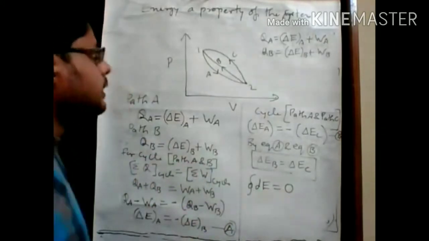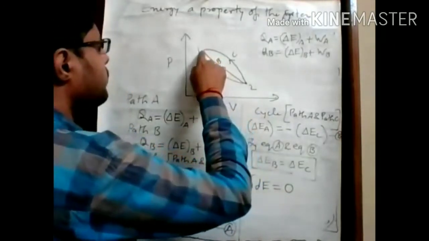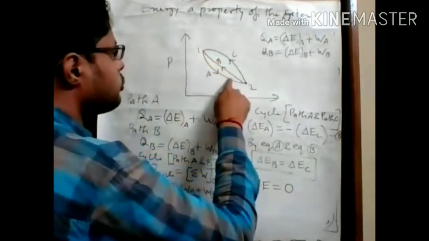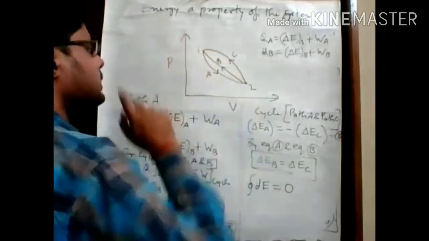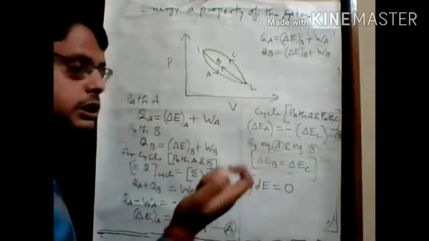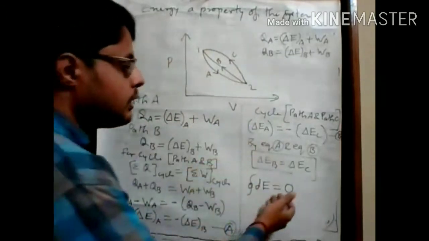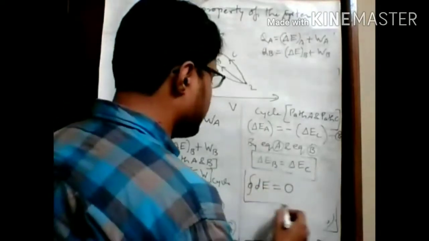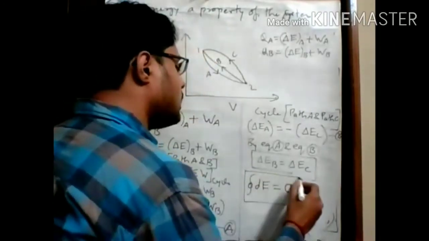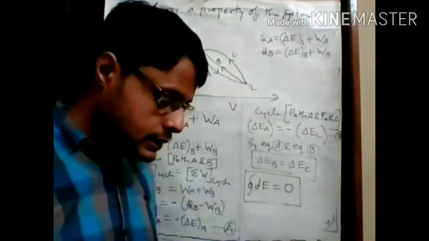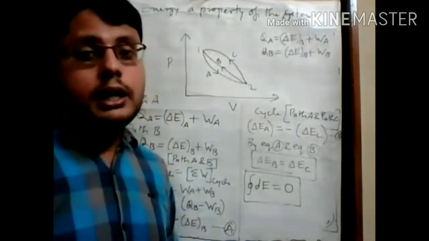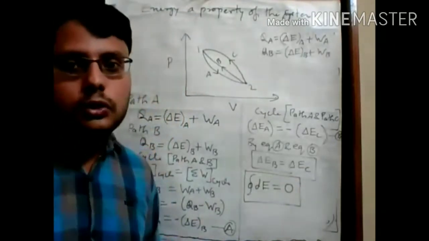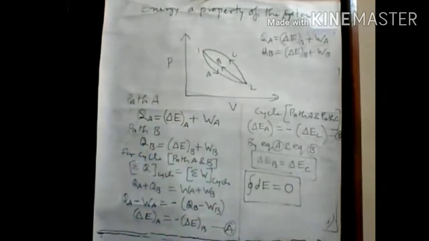So if you move from 1 to 2 and again reach point 1, then the change in energy stored inside the system must be equal to 0. So remember, the net change of stored energy in a cycle must be equal to 0. Okay, so this is about energy as a property of the system.